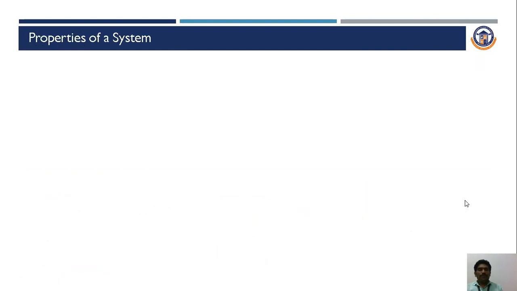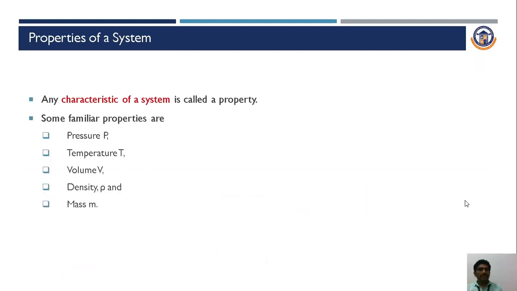Then the next topic is the properties of the system. First we discussed the system and the types of systems, followed by the properties involved in the system. A property is nothing but a characteristic of the system. Some familiar properties are the pressure, temperature, volume, density and mass of the system. So pressure, temperature, volume, density and mass are some of the properties of the system.